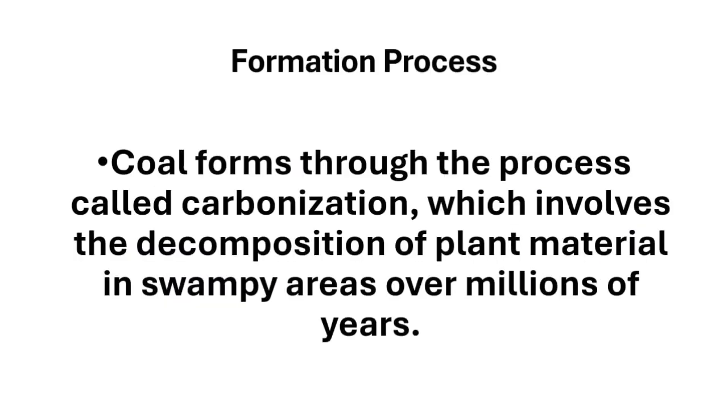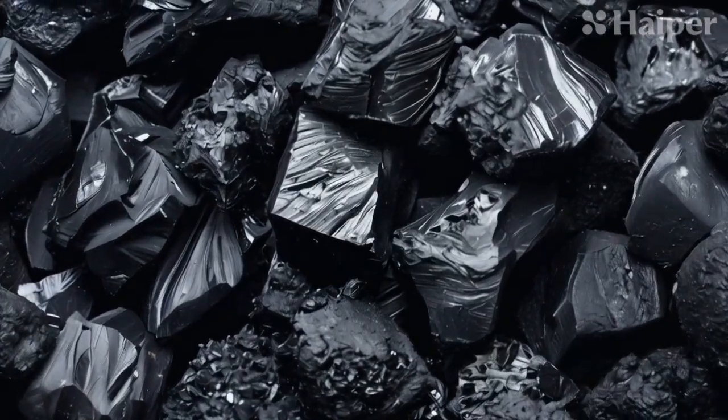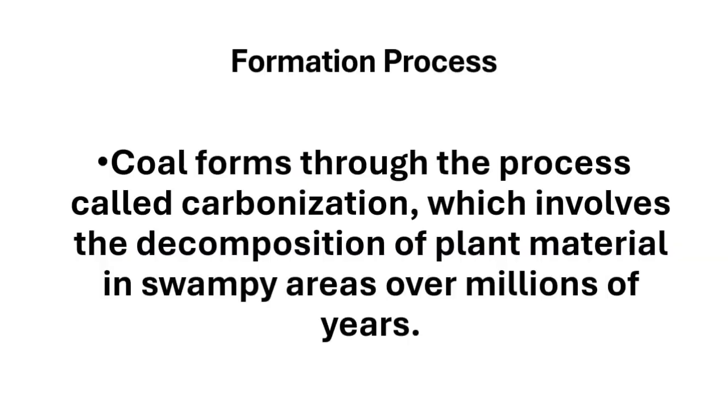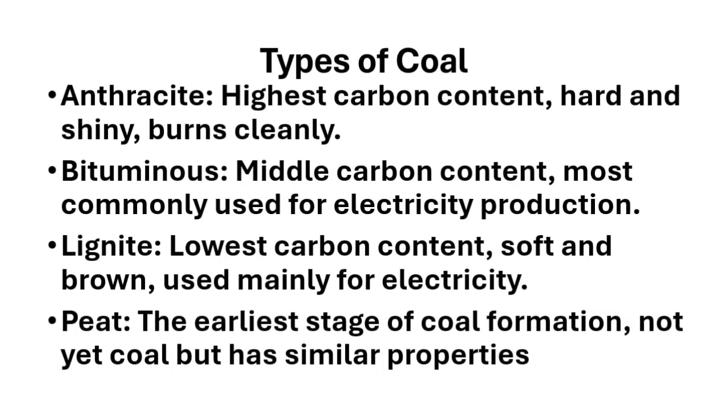Formation process. Coal forms through the process called carbonization, which involves the decomposition of plant material in swampy areas over millions of years. Types of coal. Anthracite: highest carbon content, hard and shiny, burns cleanly. Bituminous: middle carbon content, most commonly used for electricity production. Lignite: lowest carbon content, soft and brown, used mainly for electricity. Peat: the earliest stage of coal formation, not yet coal but has similar properties.